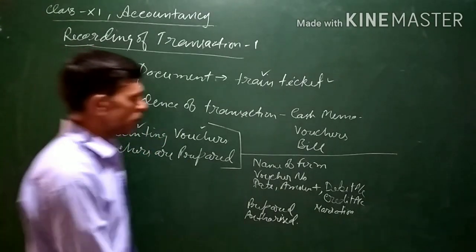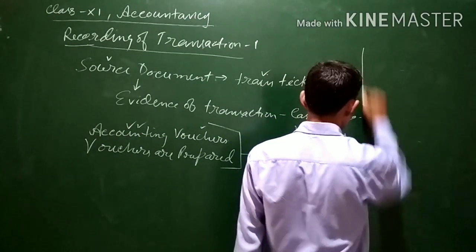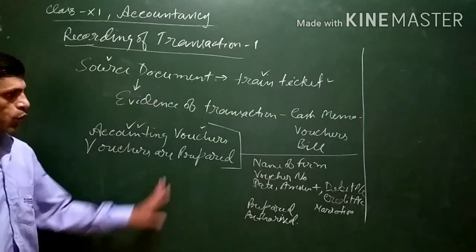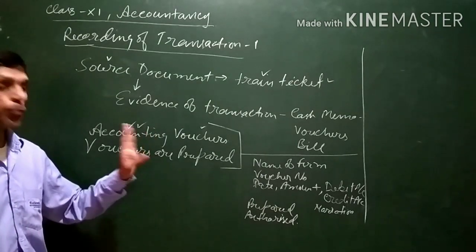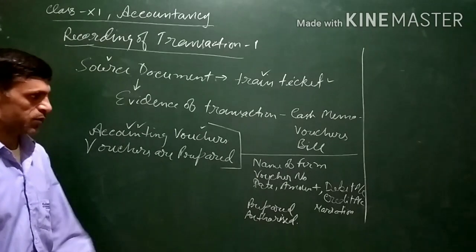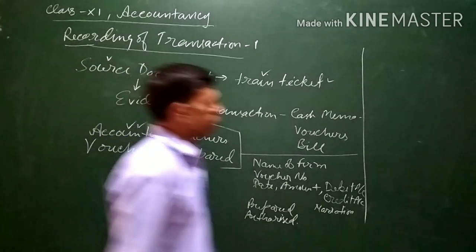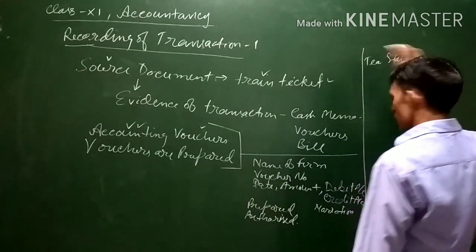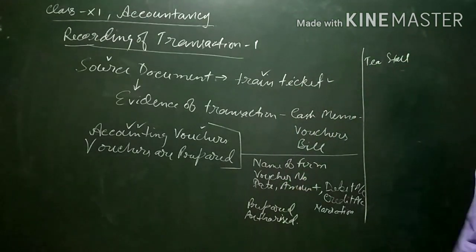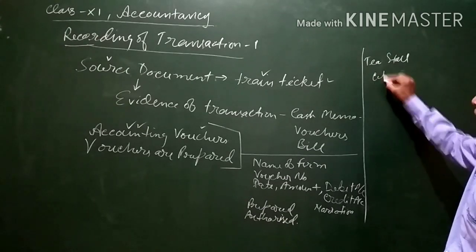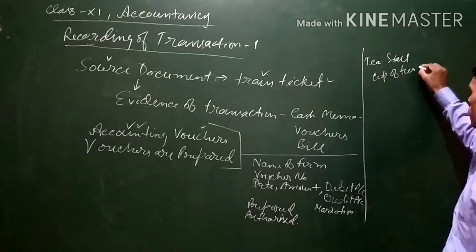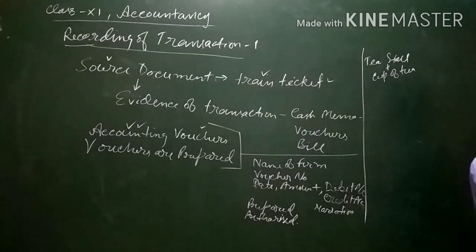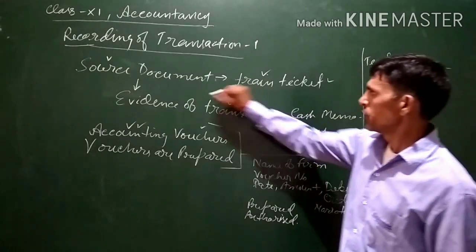One more thing to be kept in mind is that sometimes whenever transactions take place, no vouchers are generated, especially for petty expenses or very small expenses. For example, if you go to a tea stall and drink a cup of tea, the tea seller will not provide you an evidence of a transaction.